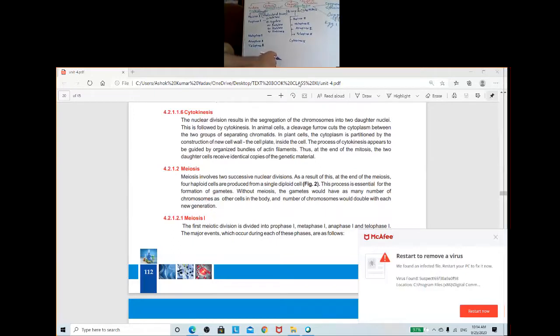So meiosis generally occurs in the reproductive part, not in all parts of the plant or animal or human body. Only a specific area is localized for formation of either male gamete or female gamete. The male gamete is sperm, and the female gamete is egg.